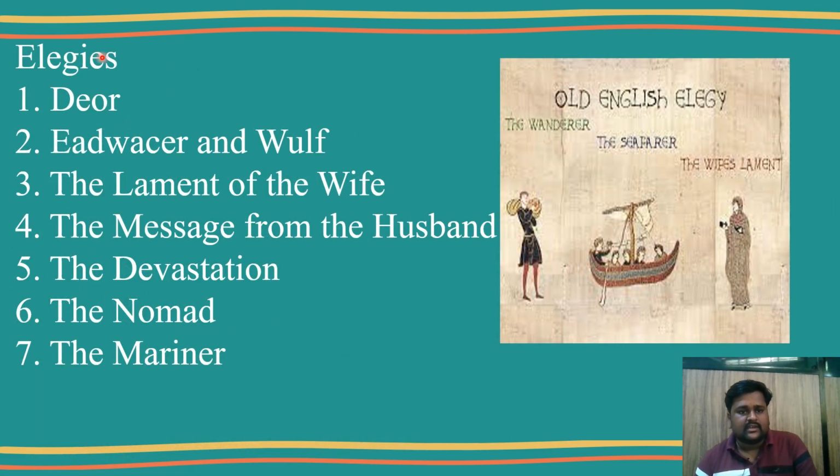And see here, the elegies: Deor, The Wanderer, The Seafarer, The Wife's Lament, The Husband's Message, and The Ruin. Especially when it comes to these elegies, the authors from the Anglo-Saxon era are largely unknown because many of these poems are part of the oral tradition. That's why they were passed on through generations before being written down by anonymous scribes. So there were no known authors for these particular works. That's why they are considered elegies in Old English poetry.